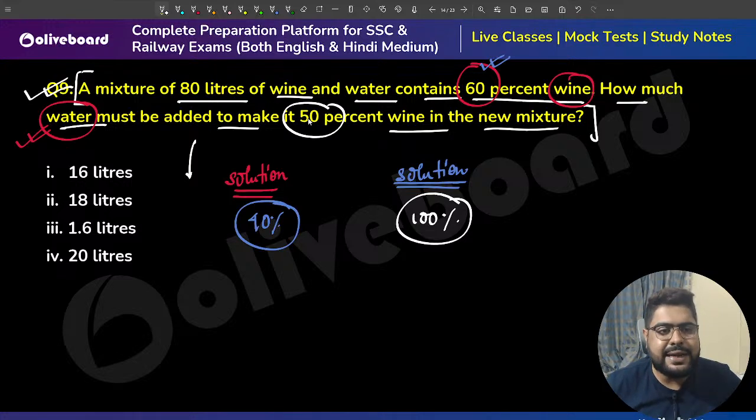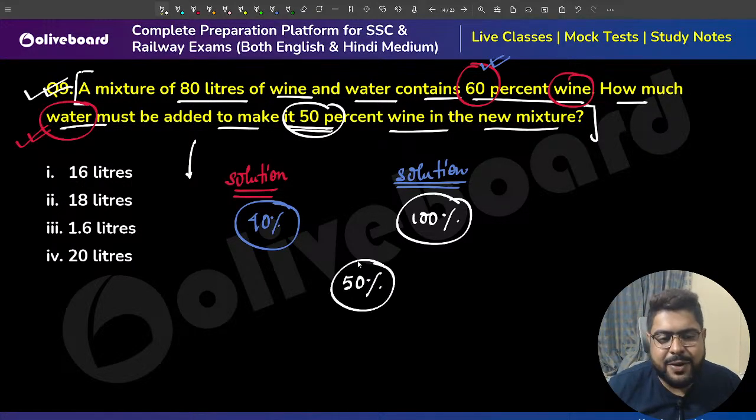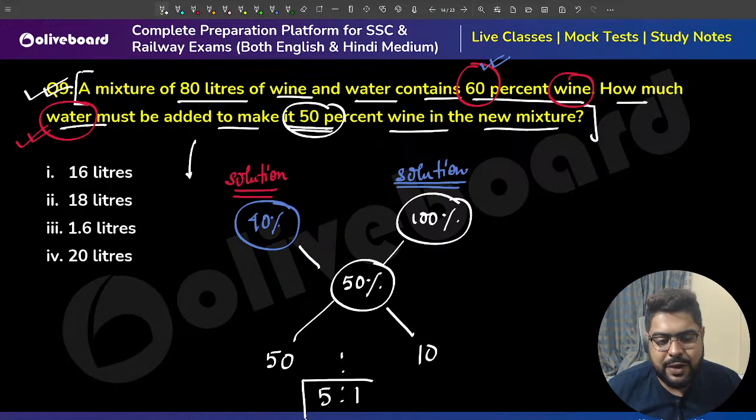And the resultant solution must be 50% water concentration. Can I now use alligation? You see, this now looks very simple. This is 10 crosswise difference, this is 50. So I need this to be in the ratio 5:1.